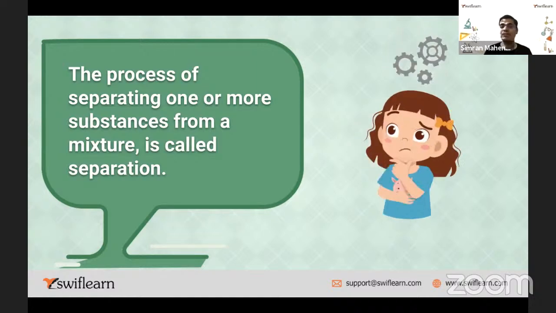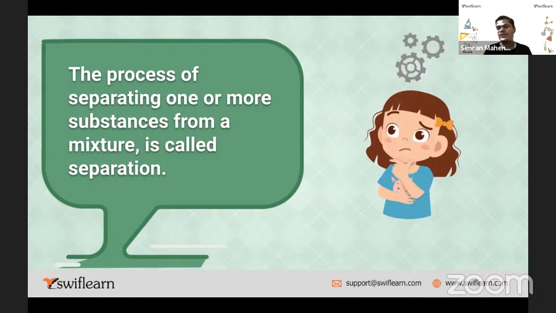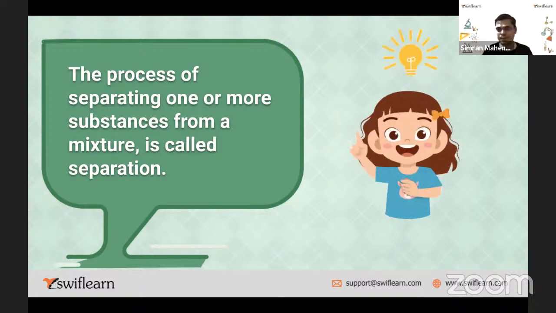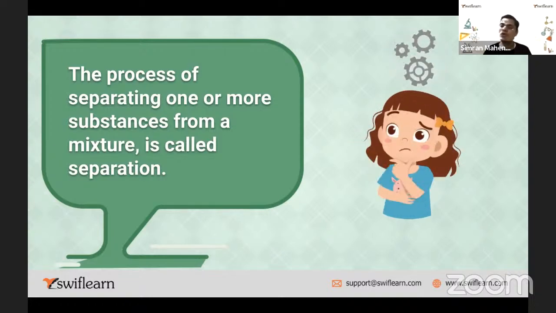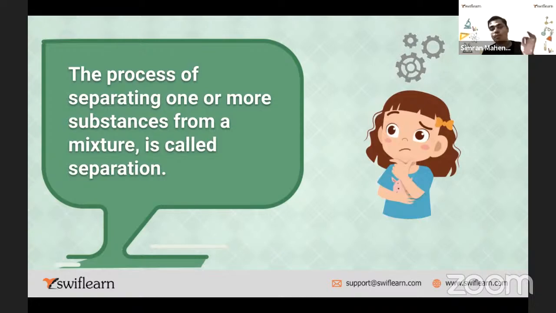Yes, very good. Like in the example given, you have the rice and you have the mung dal. You can add them together, and that becomes a mixture. And when you want to separate rice and mung dal, you can separate that. That is separation. So separation is the process of separating one or more substances from a mixture.